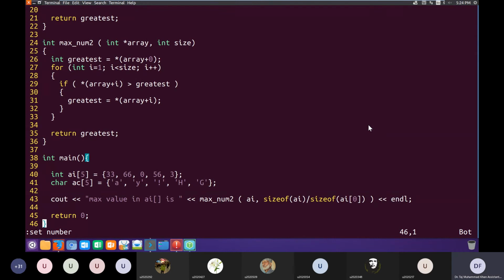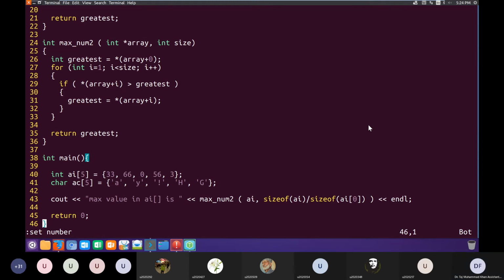I will mail it to you, but it's not complicated. It is basically accessing the array using a pointer.